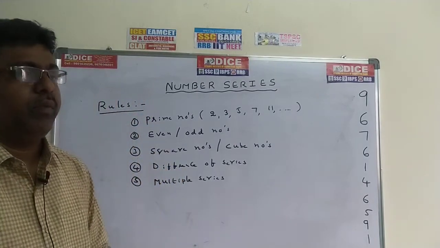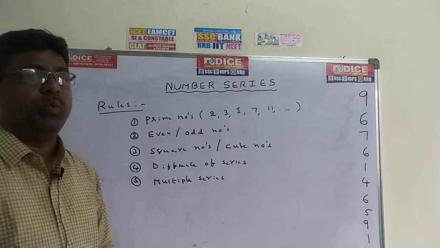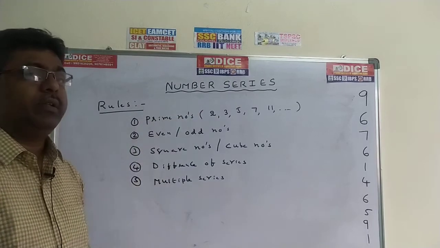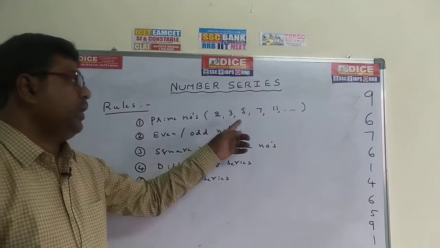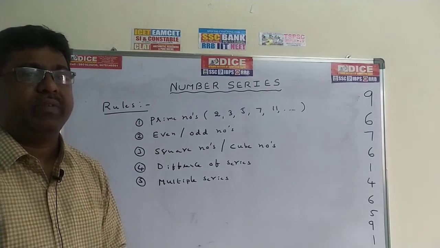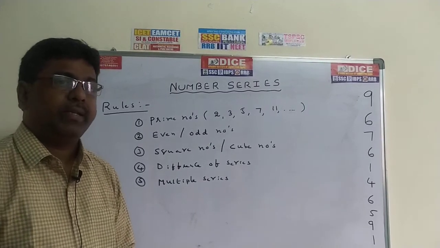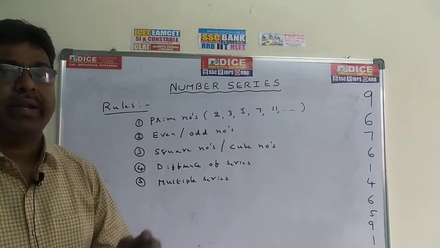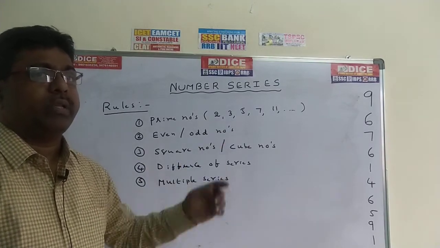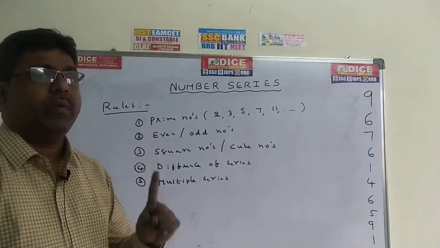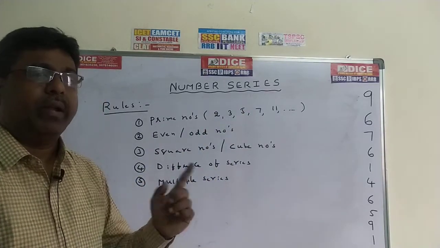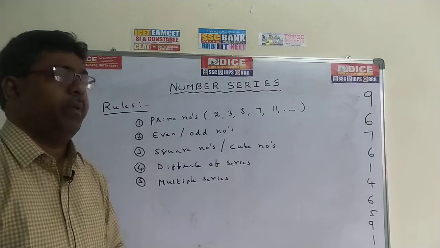See here, when you have to do the number series, you have to follow some rules. Generally, for the given series, first check whether it is a prime number series. What are prime numbers? 2, 3, 5, 7. A prime number is a number which is divisible by 1 and itself, so it has only two factors, 1 and itself. Suppose they take 2. 2 is divisible by 1 and itself 2. If you take 7, 7 is divisible by 1 and itself 7. That's why we call them prime numbers.